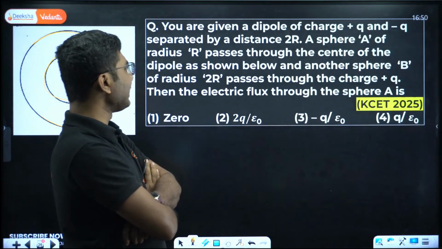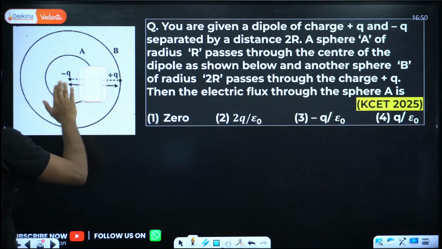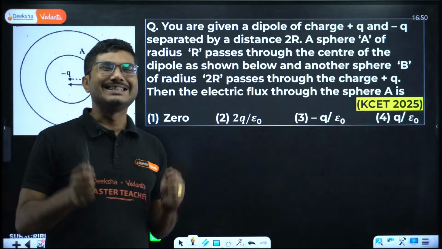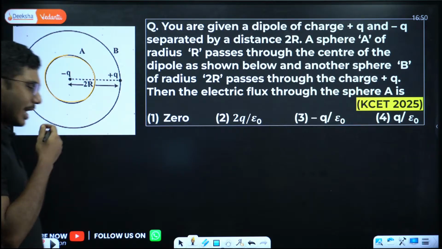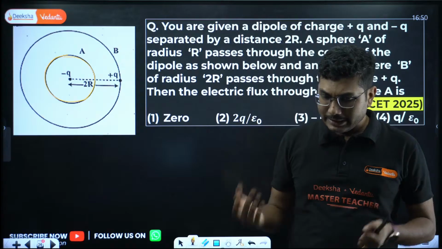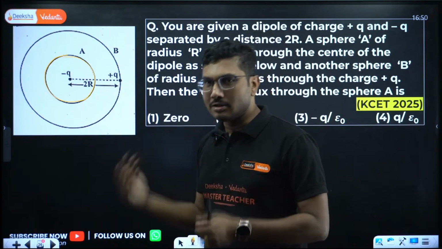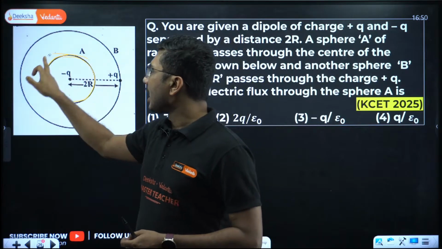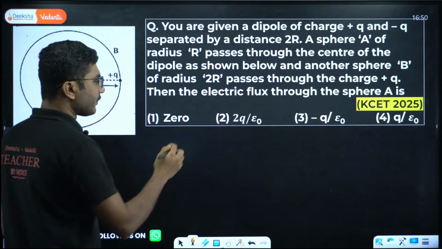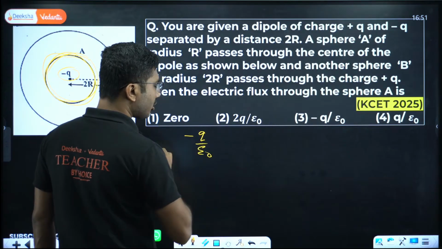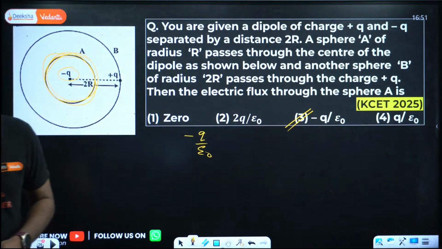Then the electric flux through sphere A. So basically they are trying to give you a complicated system, but if you read the question, it's easy. They are only asking what is the flux through this sphere. As I mentioned, Gauss's law says that electric flux depends only on the charge inside. Anything outside does not matter. So only charge inside. What is the charge inside this sphere? Charge inside this sphere is minus q. So electric flux will be minus q by epsilon naught, not 0 here. So in this case the answer will be C, 3.